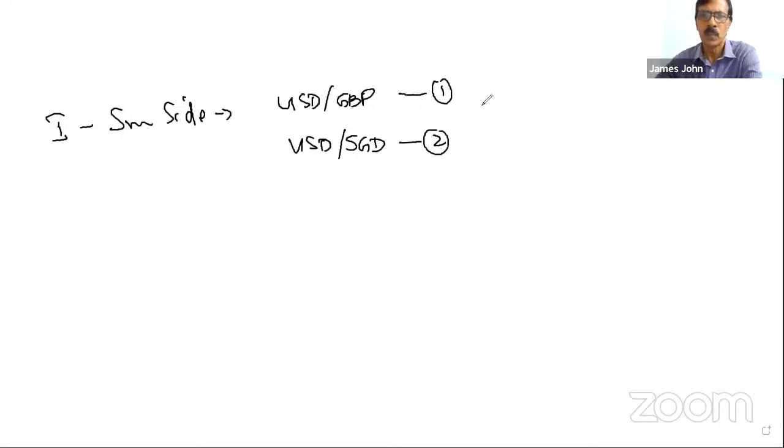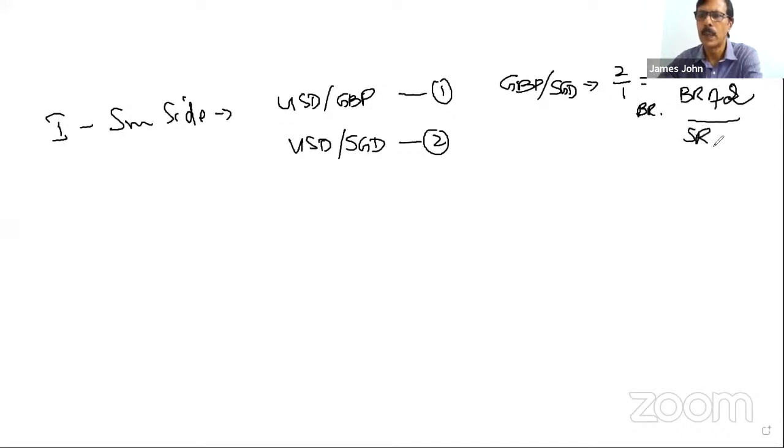If you want GBP by SGD, with GBP in the numerator and SGD in the denominator, it is 2 by 1. That means the buying rate is the buying rate of 2 by the selling rate of 1.